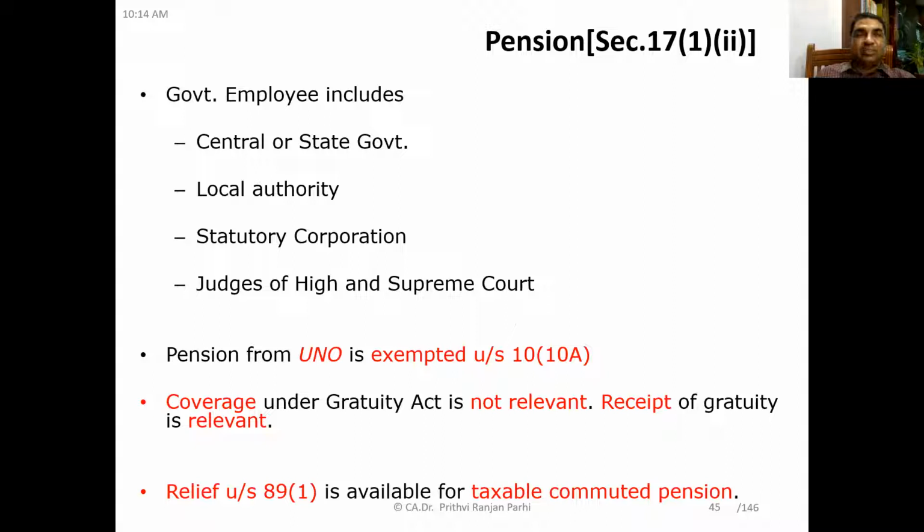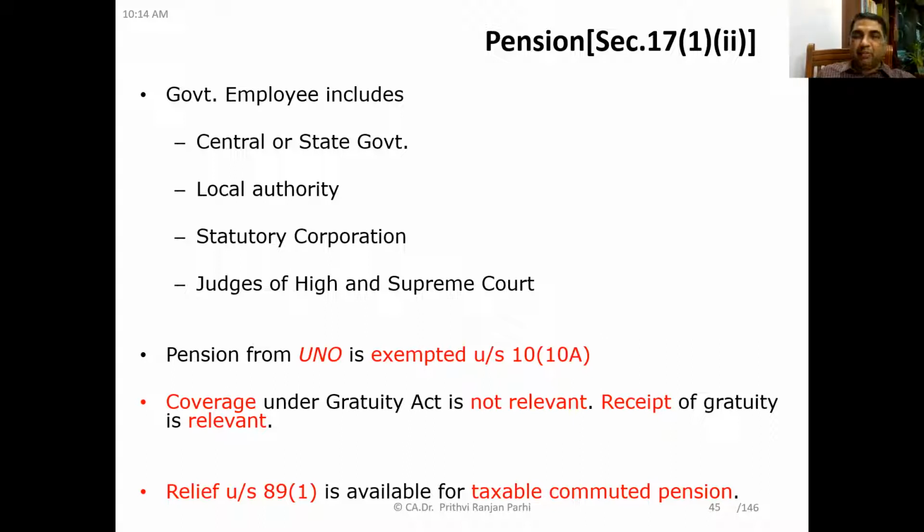And here also you see what is the meaning of government employee. Here the government employee meaning is different. Here government employee includes central government employee, state government employee, local authority employee, statutory corporation employees, and judges of High Court and Supreme Court. There is one connected point we need to understand, that pensions from United Nations organizations are exempted under section 10(10A).